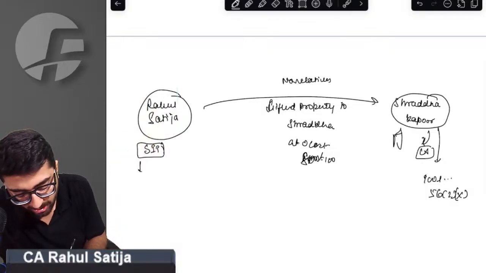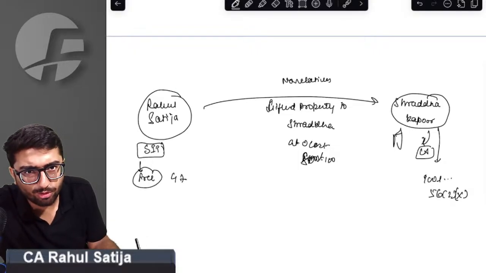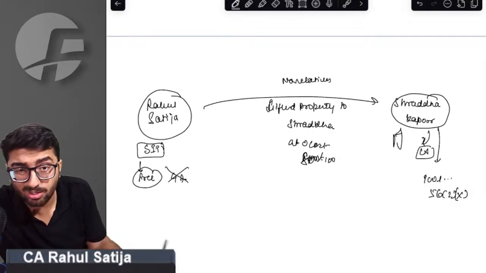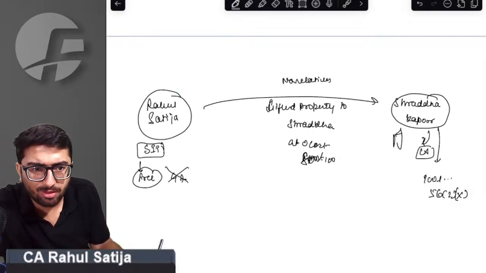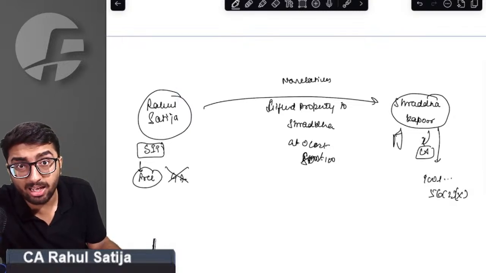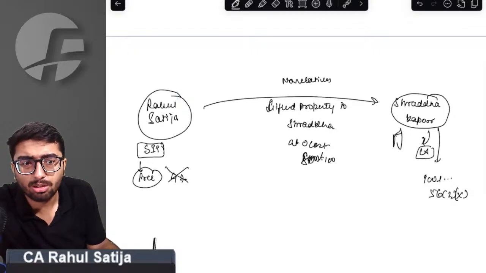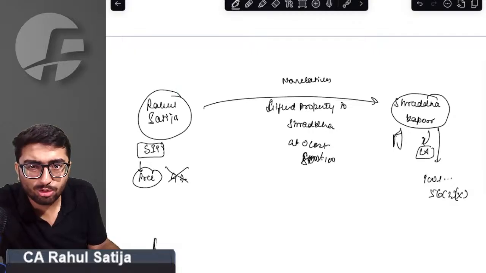For Rahul, if he is giving free, can I say section 47 will apply? Right answer is no, sir. This will not be an exempt transfer. Even though Rahul is giving for free of cost, it will not be considered an exempt transfer. Why? Because for Rahul, it is not a capital asset. For a transfer to be exempt, you must have assets which are capital assets.